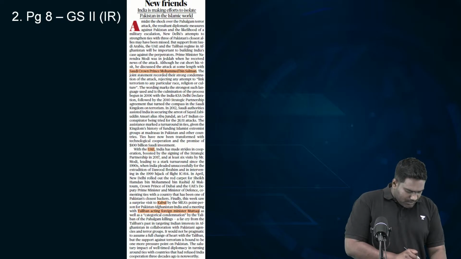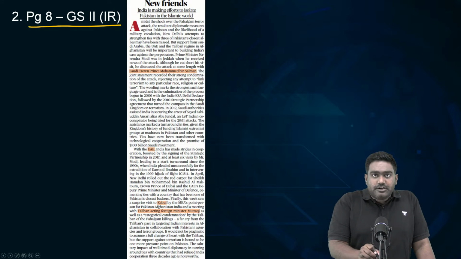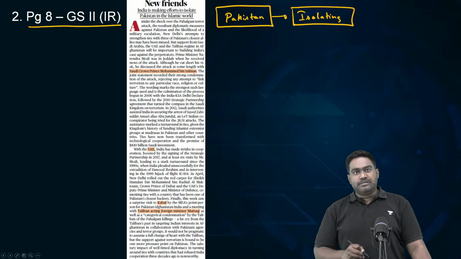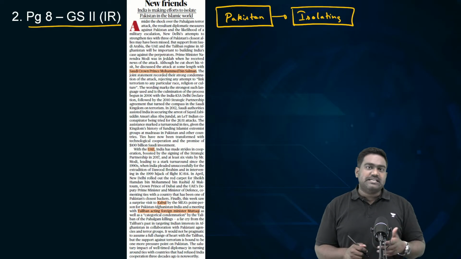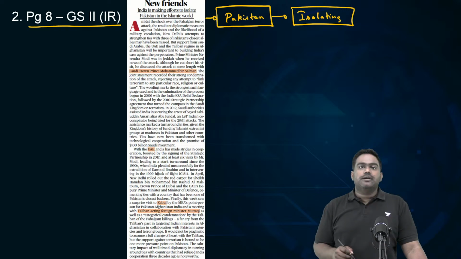Next, on the same page, we have another editorial related to India's approach towards targeting and isolating Pakistan. In the aftermath of the brutal Pahalgam terror attack, India has unleashed the force of diplomacy again, targeting Pakistan in order to isolate the country.